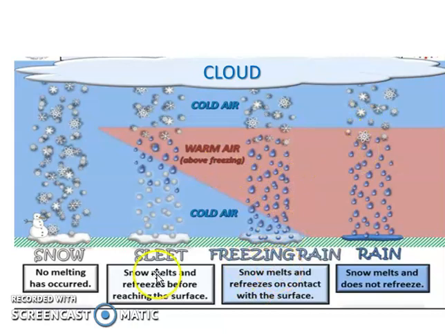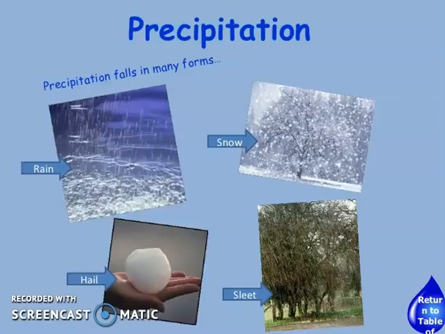Now, how does hail form? Okay, look at this picture. Different types of precipitation. Rain is really in the form of water. Snow is ice frost. Sleet is frozen raindrops. Sorry, sleet is frozen raindrops.